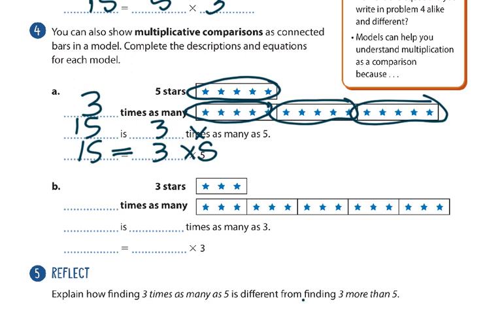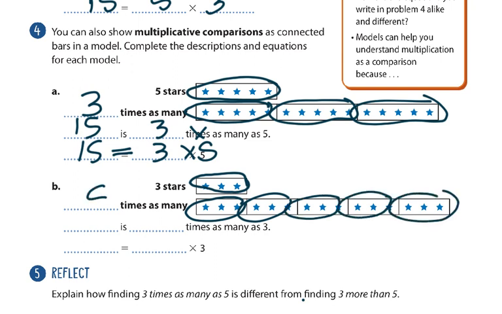Okay, we have one more. This has one box with 3 stars in it. The next model has how many? 1, 2, 3, 4, 5 times as many as the first model. So I see how it says 5 times right there. I keep it so I make it match. I keep the 5 right there. 5 times 3 is 15, and the word is an equal sign, so 15 is 5 times 3. Times is just a multiplication symbol.